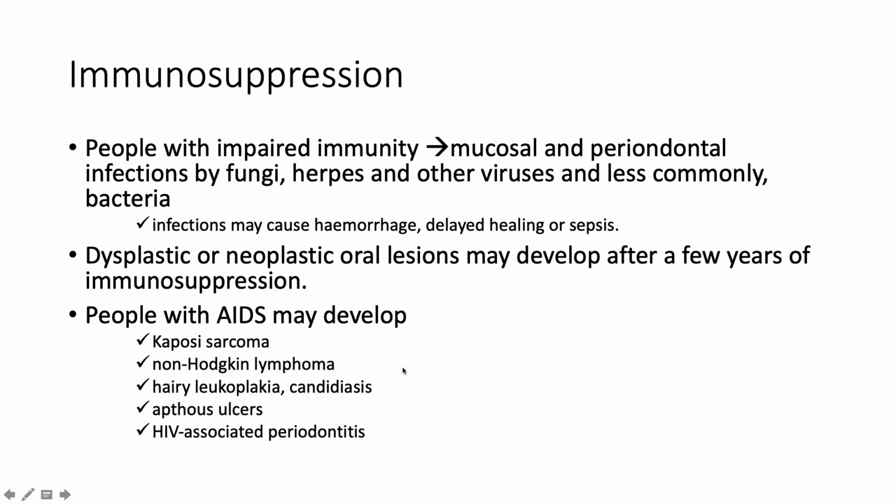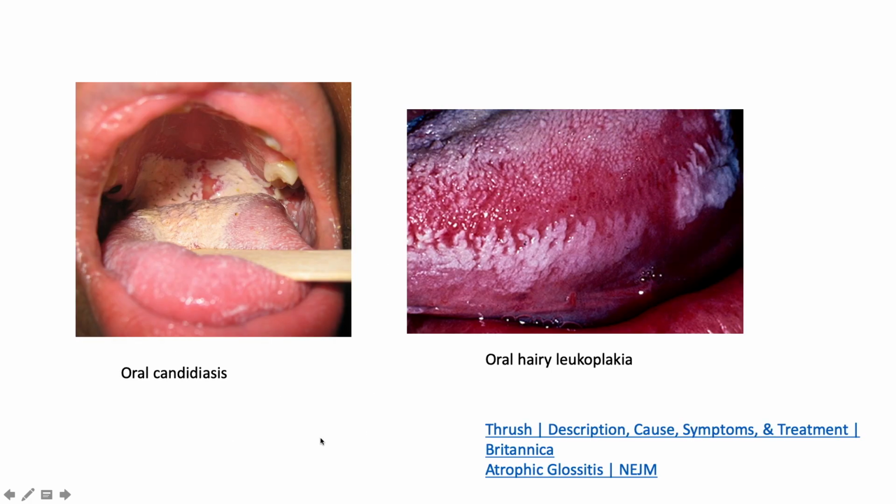What about immunosuppression? So people with impaired immunity are prone to several mucosal and periodontal infections by fungi, herpes, and other viruses, and less commonly bacteria. The infections may cause hemorrhage, delay wound healing, and even cause sepsis. Dysplastic or neoplastic oral lesions may develop after a few years of immunosuppression. Now, people with HIV/AIDS may develop Kaposi sarcoma, non-Hodgkin lymphoma, hairy leukoplakia, candidiasis, aphthous ulcers, or a rapidly progressive form of periodontal disease, something we affectionately term HIV-associated periodontitis.